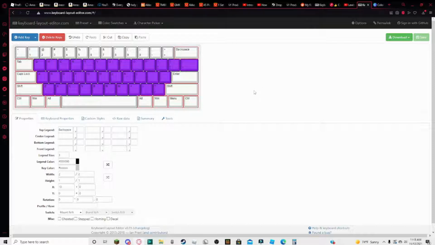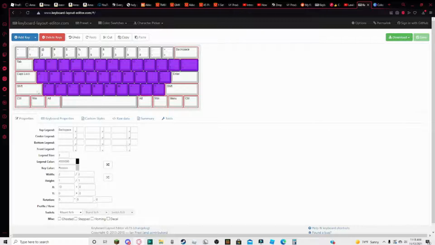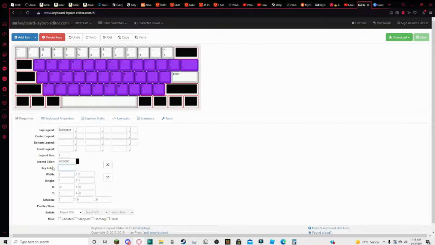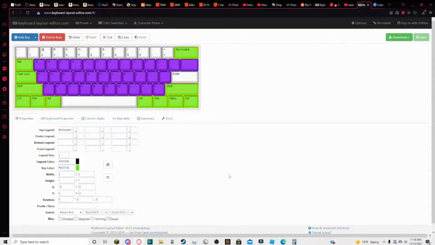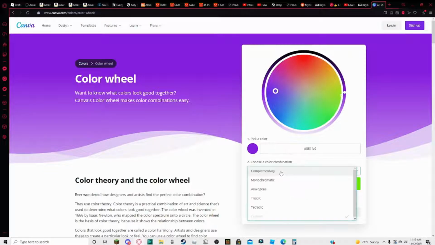So next, I'm going to go back to the color wheel, copy this, and then we're going to put in that code. So now that you have the legends, let's do the number keys.